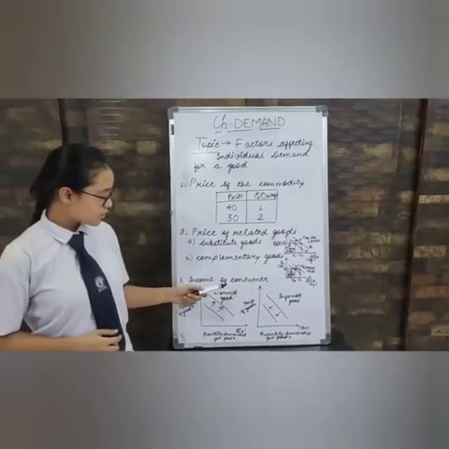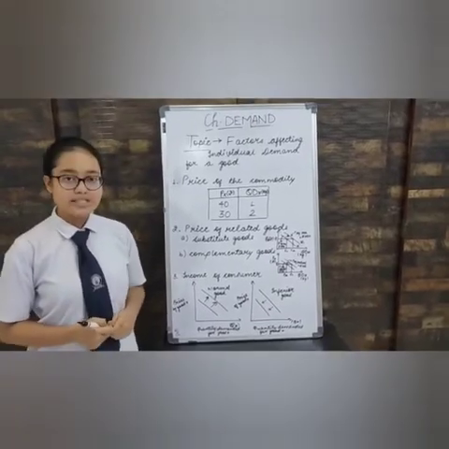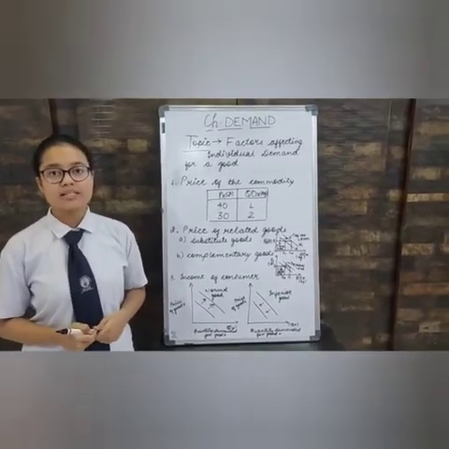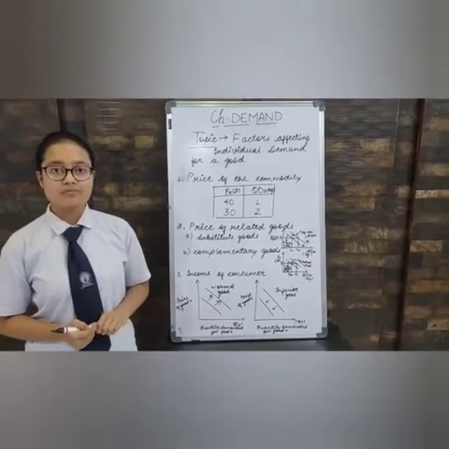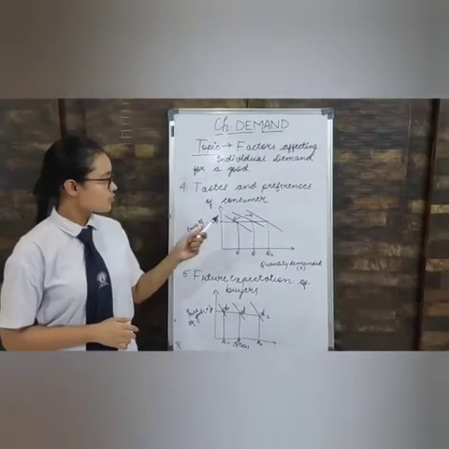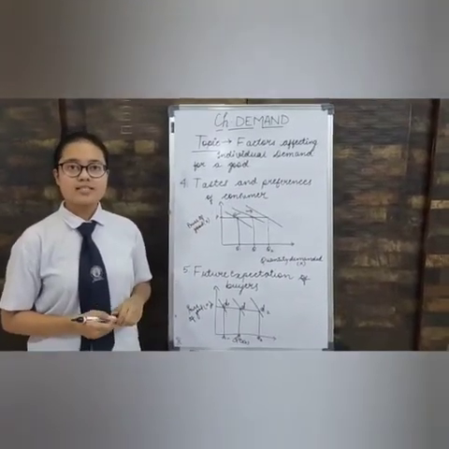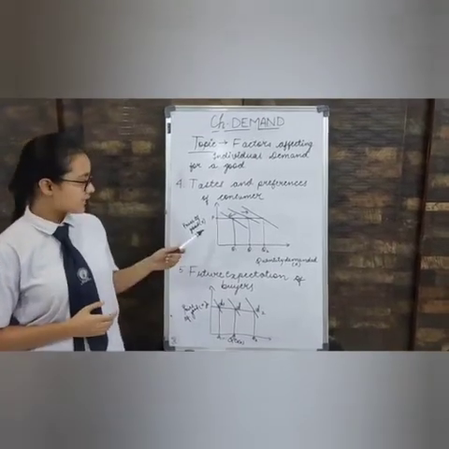Third, income of the consumer. Other things being equal, the demand of the commodity increases with rise in income of a consumer in case of normal goods. In case of inferior goods, the demand of the commodity falls with the rise in income of the consumer. Fourth, taste and preference of consumer. If we begin to like certain commodities, their demand increases, and reverse will happen if we start disliking them.